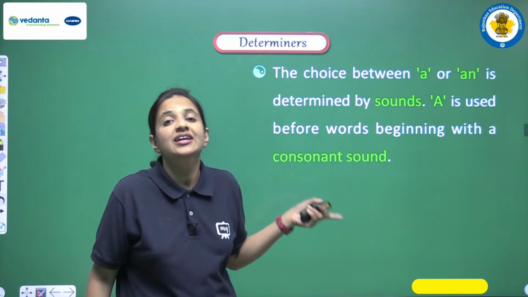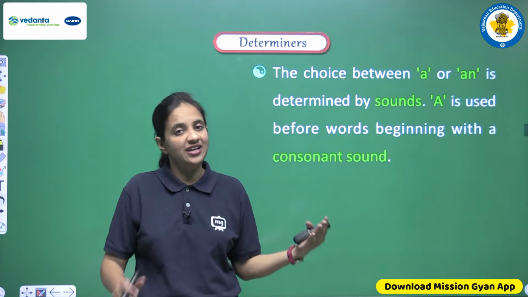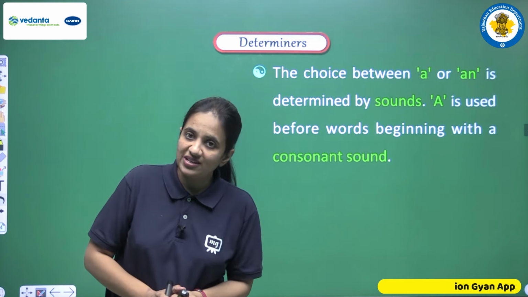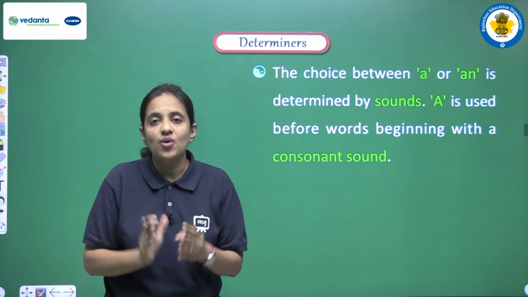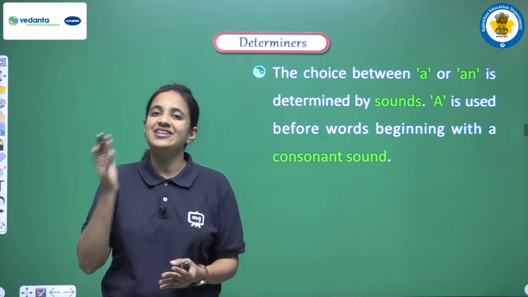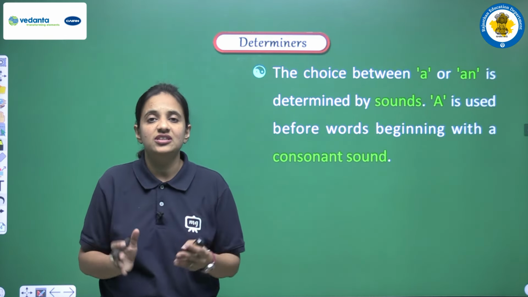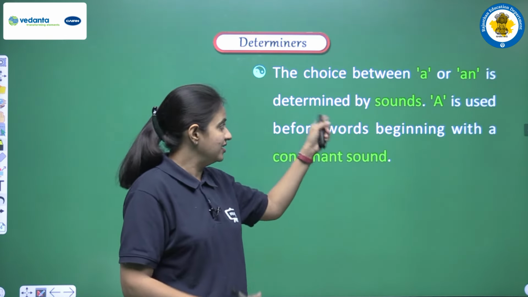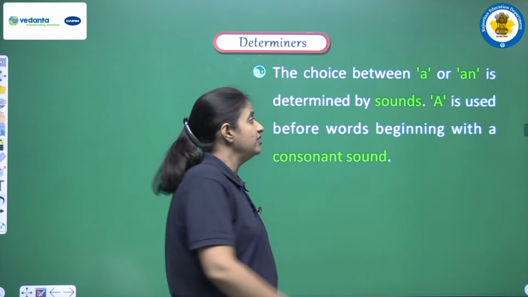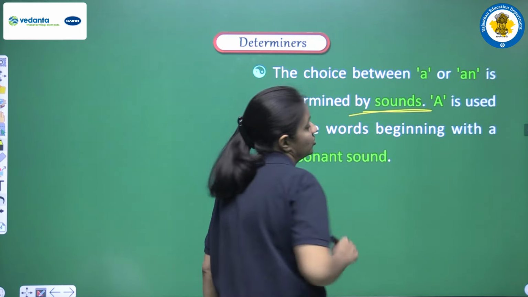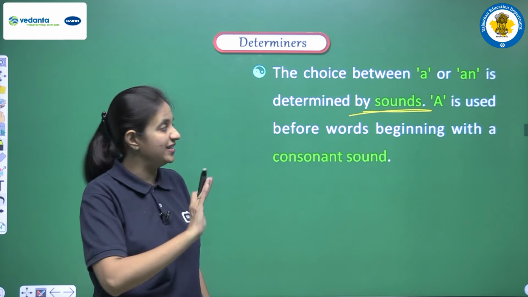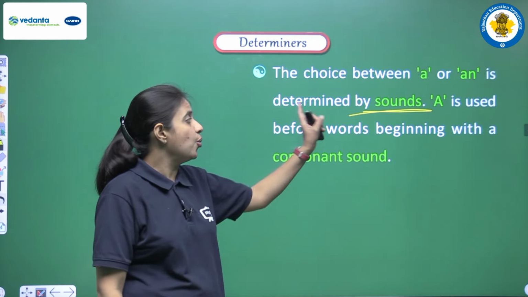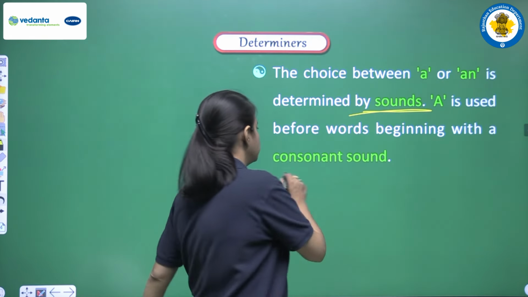Now we have the difference between a और an. ये तो हमने समझ लिया कि always they are used before a singular noun. But हमारे पास singular noun है तो वहाँ पे हमें a use करना है या an use करना है. So that is the difference that we have here, and that thing is determined according to the sounds, according to the initial sound of that noun. So how? Let's see. A is used before words beginning with a consonant sound.